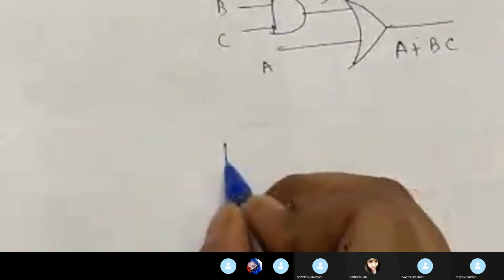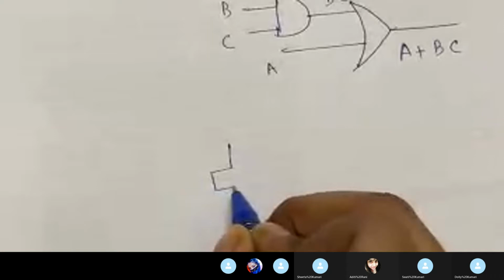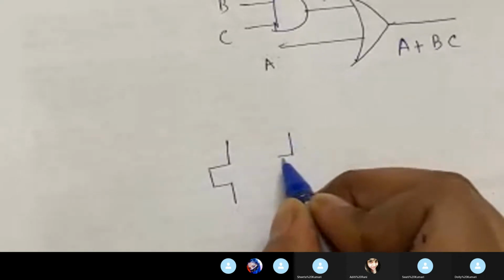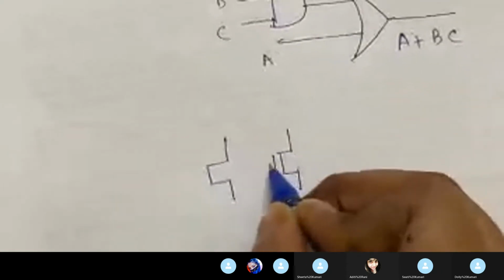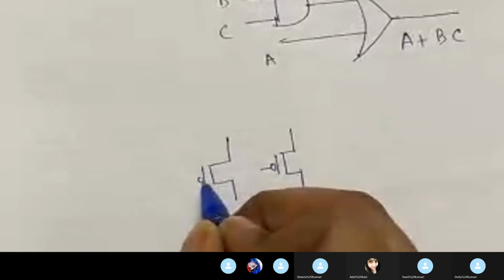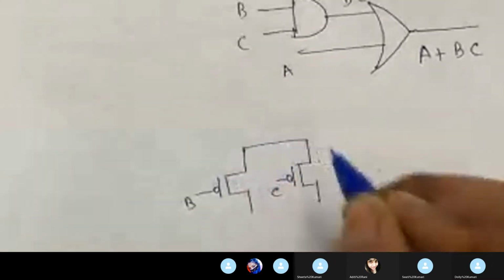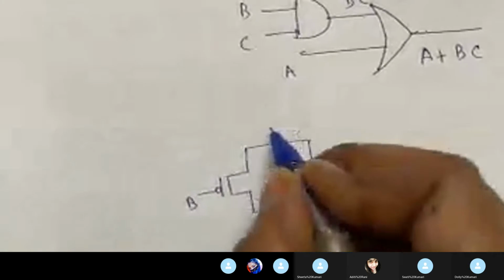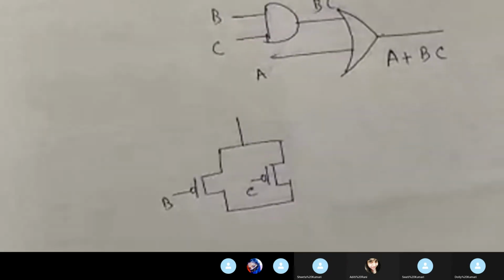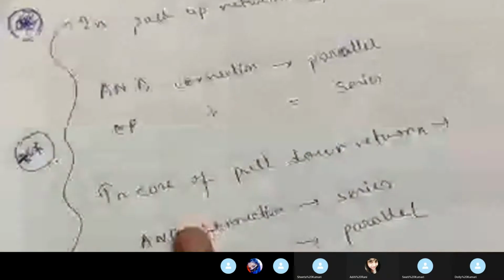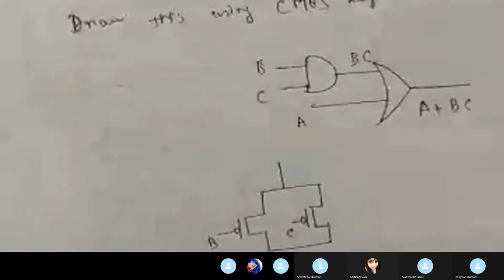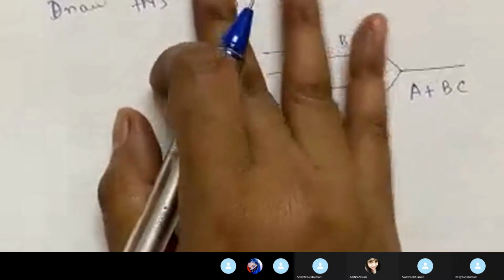So this is my B, this is my C. Now, what again it has been shown, and the OR connection will be in series. So here A is in series with B and C.